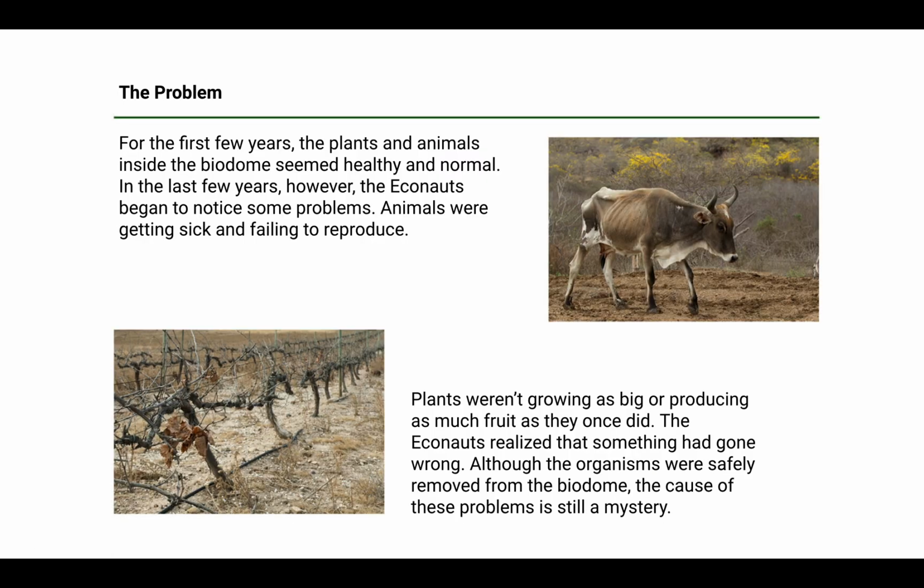For the first few years, the plants and the animals inside the biodome seemed healthy and normal. In the last few years, however, the econauts began to notice some problems. Animals were getting sick and failing to reproduce. Plants weren't growing as big or producing as much fruit as they once did. The econauts realized that something had gone wrong. Although the organisms were safely removed from the biodome, the cause of these problems is still a mystery.